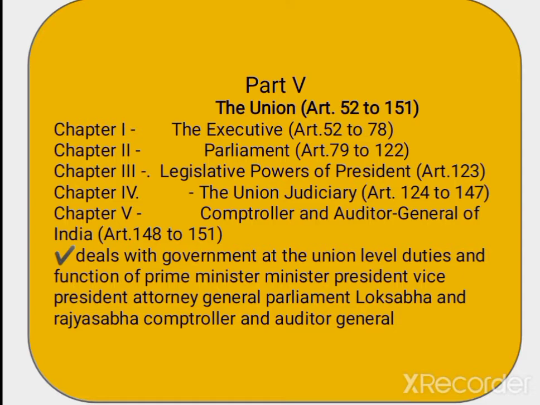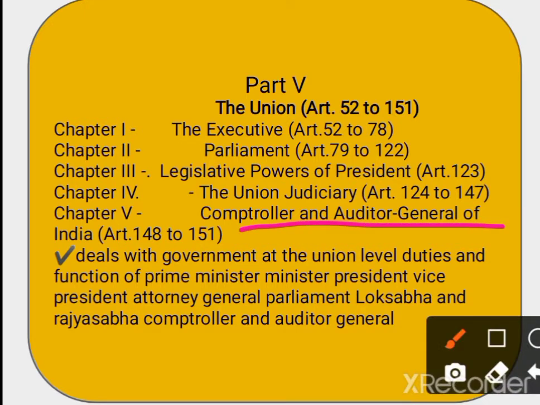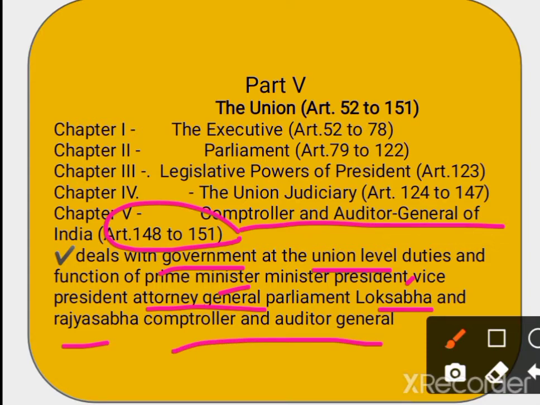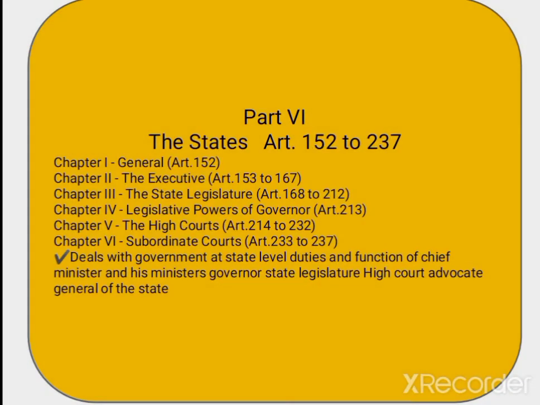Next, chapter 5 deals with the Comptroller and Auditor General of India, and deals with Articles 148 to 151. Now let's see a gist. Part 5 deals with government at the Union level: duties and functions of the prime minister, ministers, president, vice president, attorney general, parliament, Lok Sabha and Rajya Sabha, and above all the Comptroller and Auditor General. Okay, next part 6.